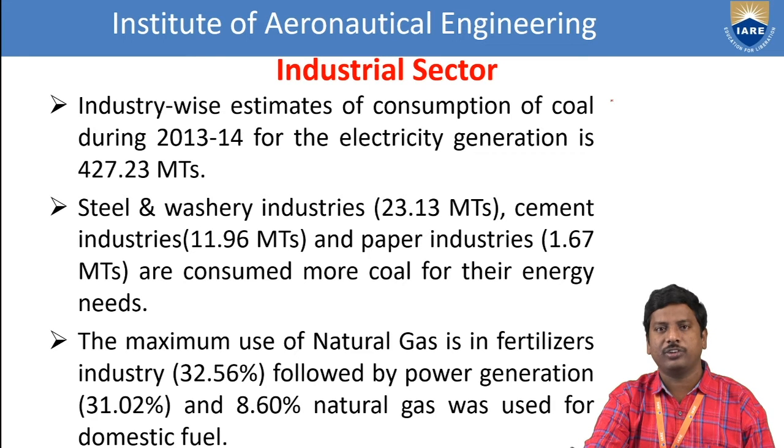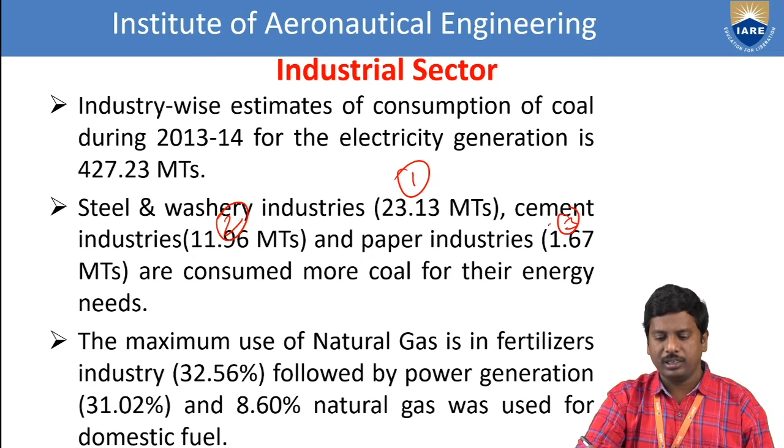So, for example, if you take a fossil fuel, one of the non-renewable sources, coal, it is most used in the steel and washery industries, nearly 23.13 metric tons. In cement industries, it is in second position, 11.96 metric tons, and third position is the paper industry, 1.67 metric tons. That means the usage of coal fuel increased in 2013 to 2014.